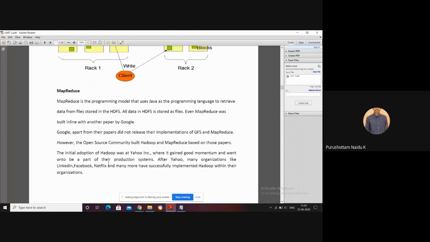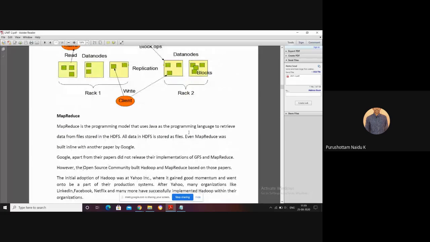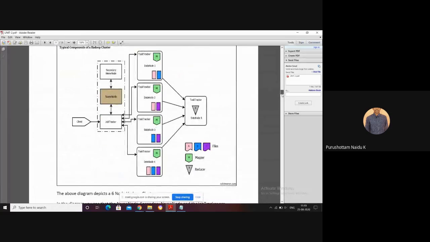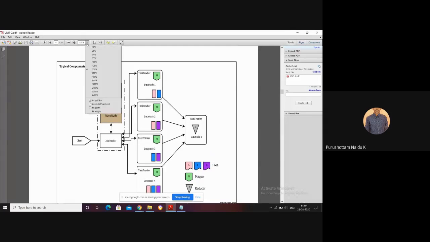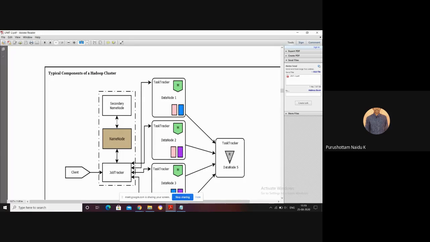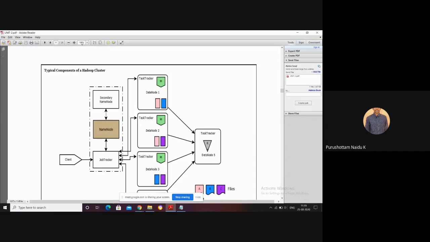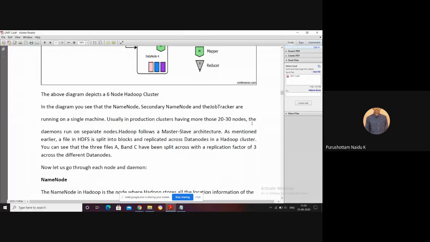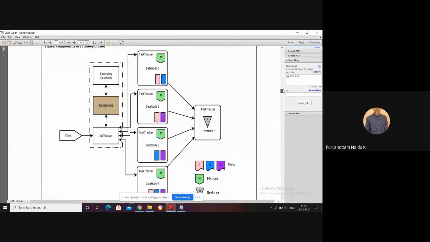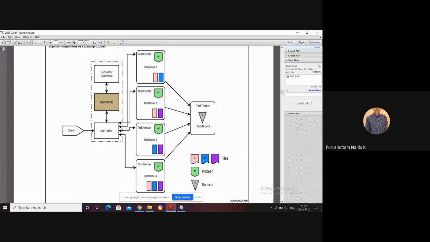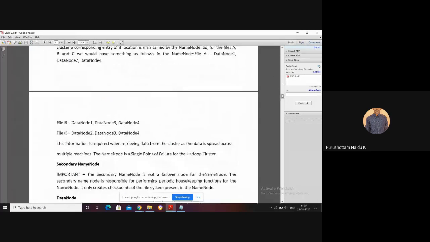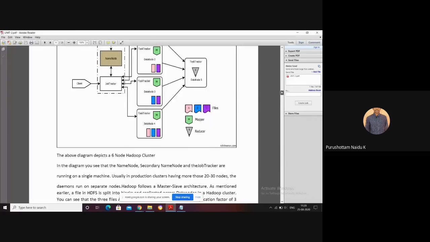Now coming back to this Hadoop cluster architecture.